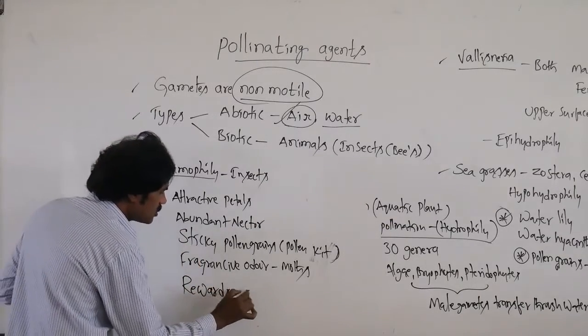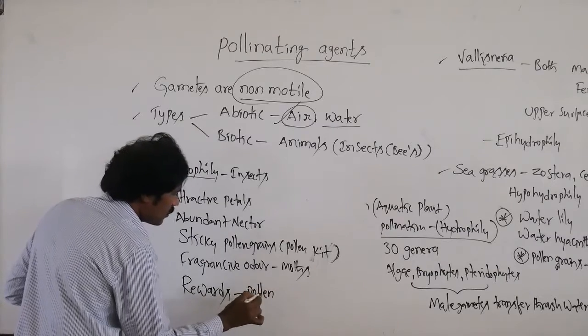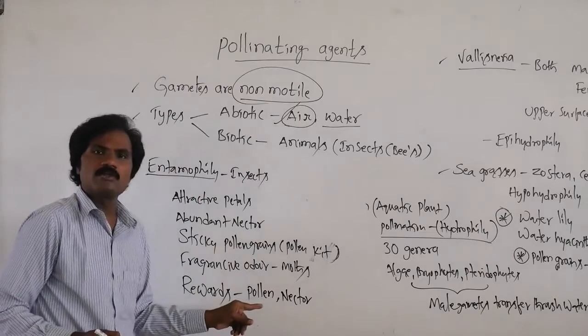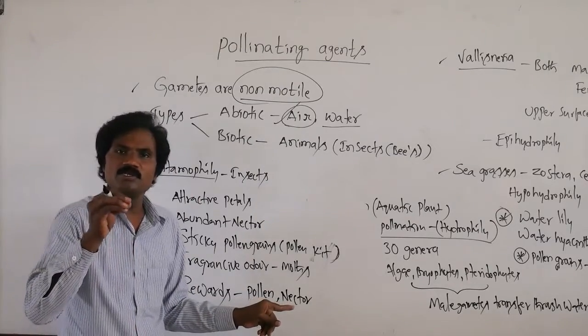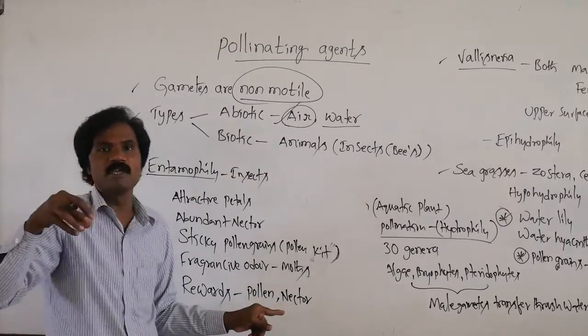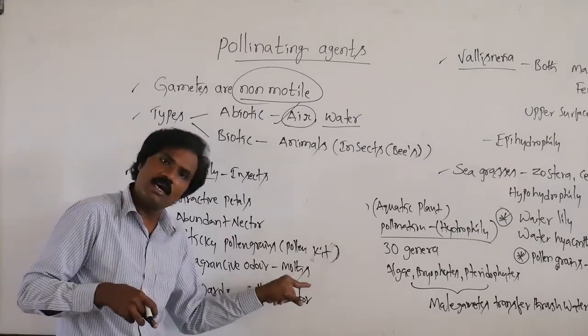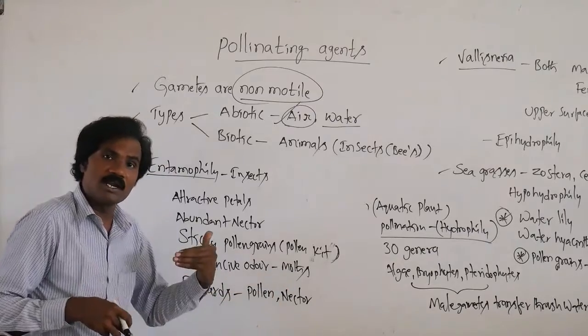What type of rewards? Like pollen as well as nectar. Some organisms eat pollen grains as a food material because of the protein, and nectar as a food material, so pollen rewards.